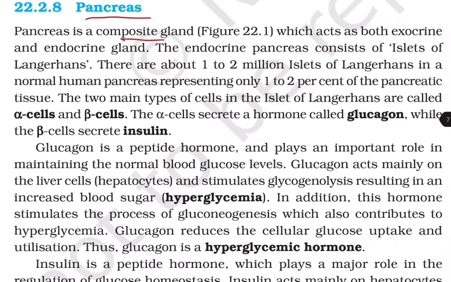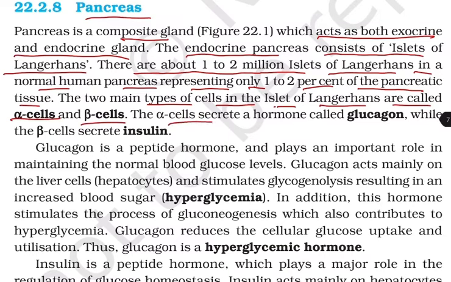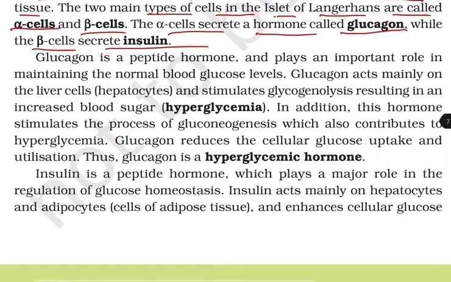Pancreas. Pancreas is a composite gland which acts as both exocrine and endocrine gland. The endocrine pancreas consists of islets of Langerhans. There are about 1 to 2 million islets of Langerhans in a normal human pancreas, representing only 1 to 2% of the pancreatic tissue. The two main types of cells in the islets of Langerhans are called alpha cells and beta cells. The alpha cells secrete a hormone called glucagon, while the beta cells secrete insulin.